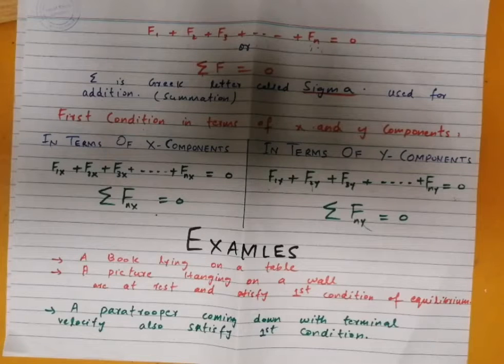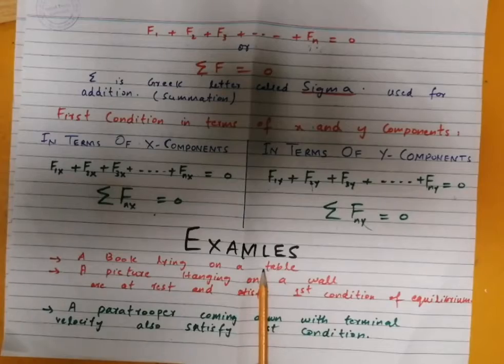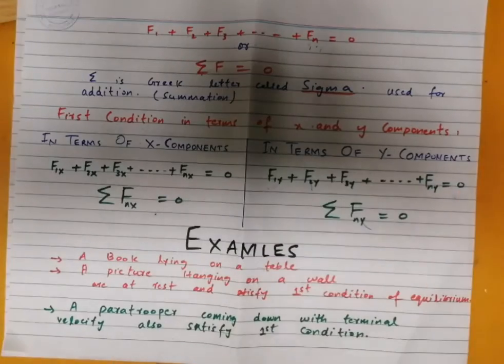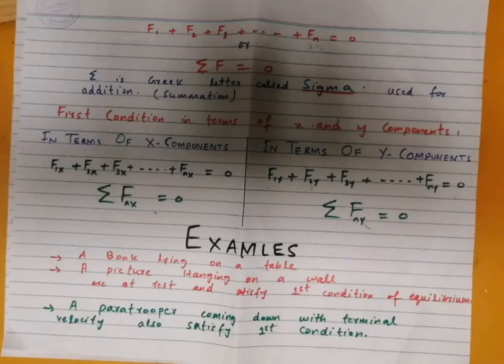Now let's see some examples of a body which satisfies the first condition of equilibrium. For example, a book lying on a table: the sum of all the forces acting on this book is equal to 0, it is satisfying the first condition of equilibrium, and this book is in equilibrium. Similarly, a picture hanging on a wall is at rest and is satisfying the first condition of equilibrium, because the weight of the picture, acting in the downward direction, and the tension in the string used to hang the picture balance each other. So the picture hanging on the wall also satisfies the first condition of equilibrium, and it is in equilibrium.